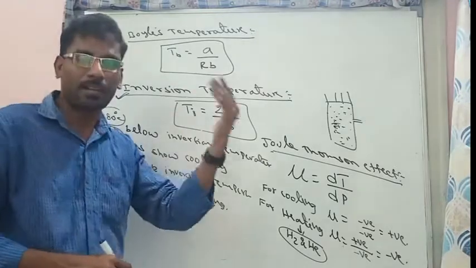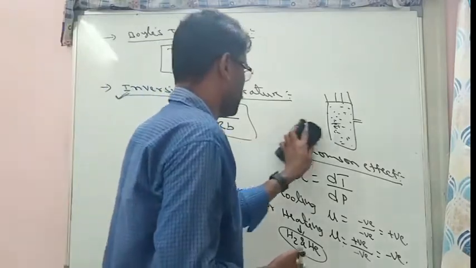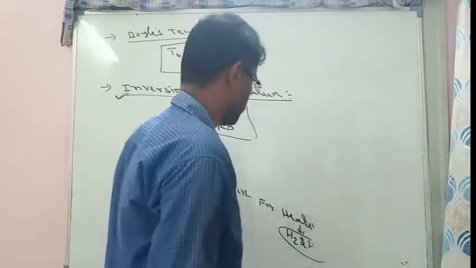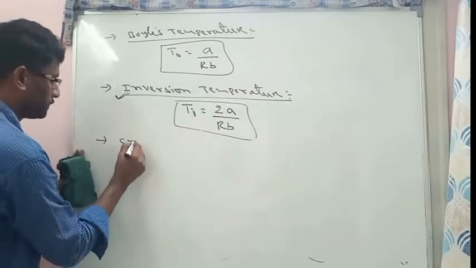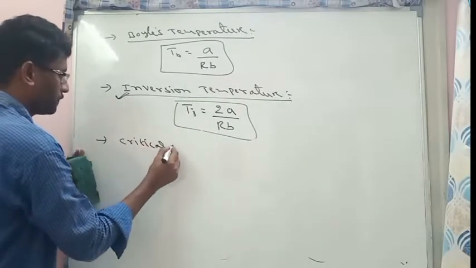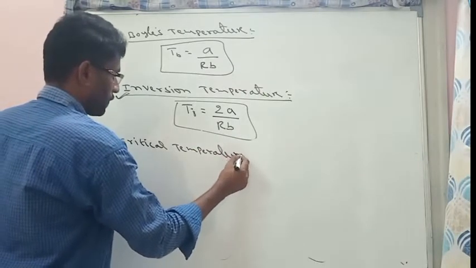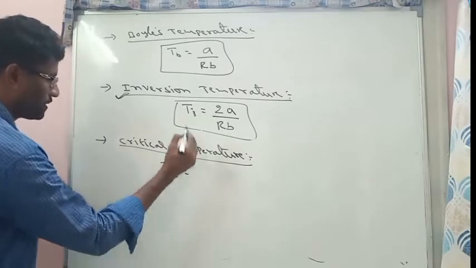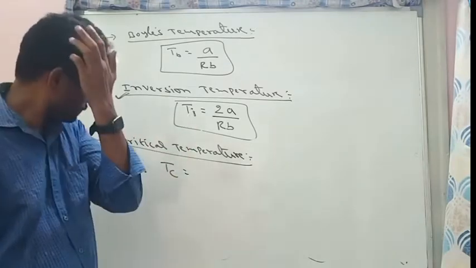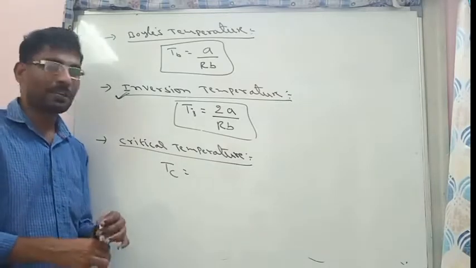Similarly, another temperature is there, that is critical temperature, represented with Tc. So what is the critical temperature?